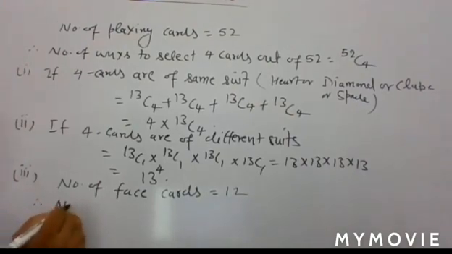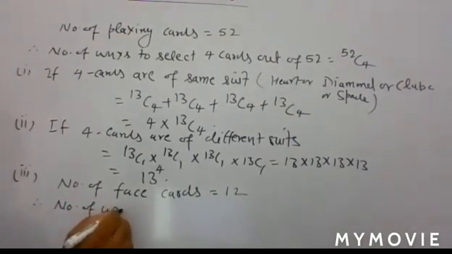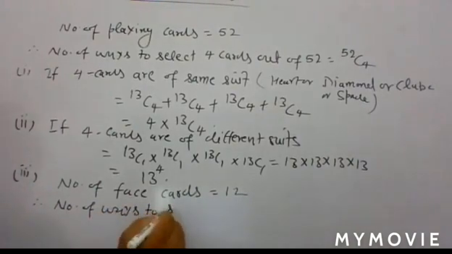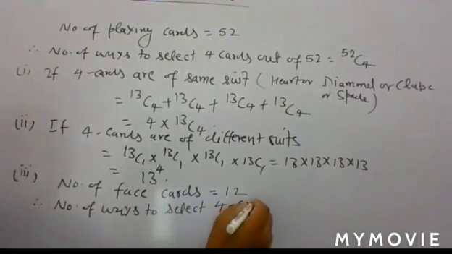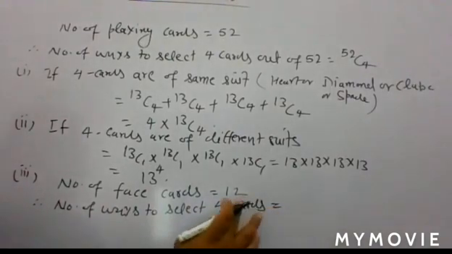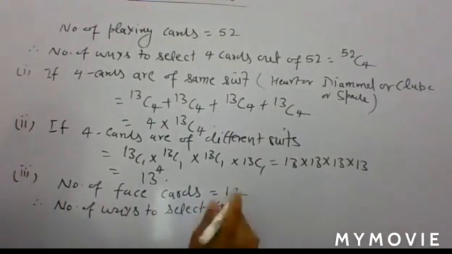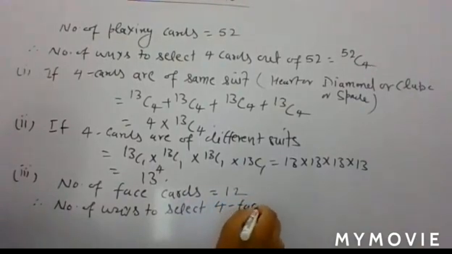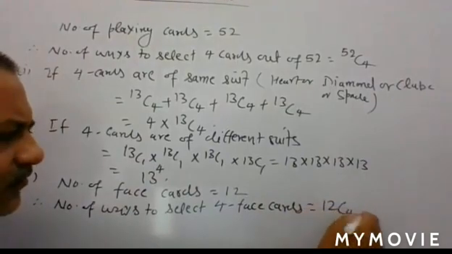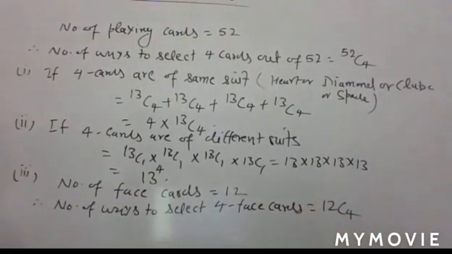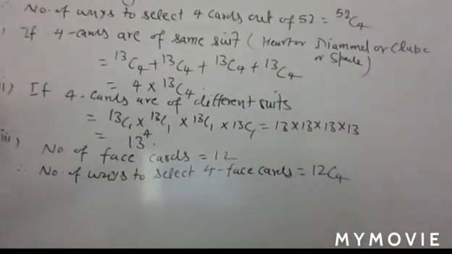So write, number of ways to select 4 face cards is equal to 12c4. But if you want to solve it, you can go through it. But that is your answer. 12c4 is your answer.